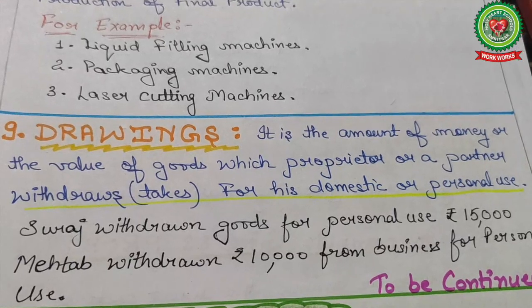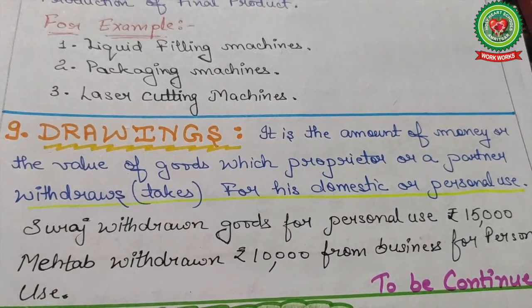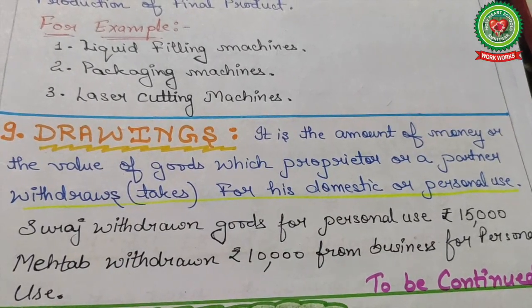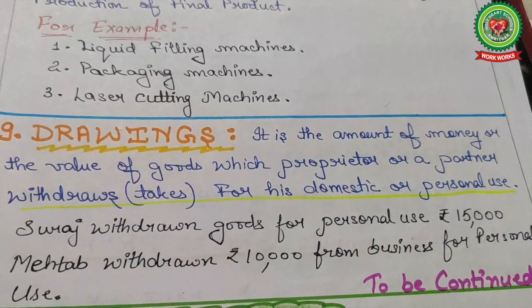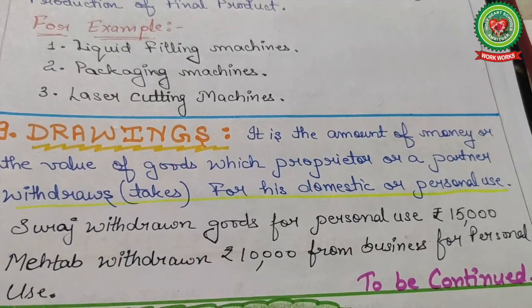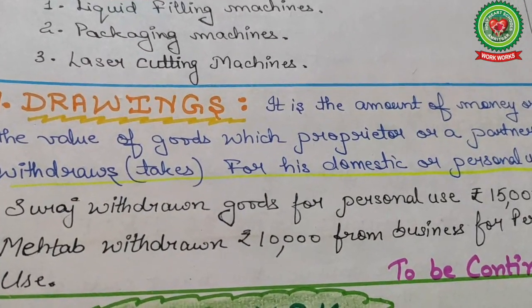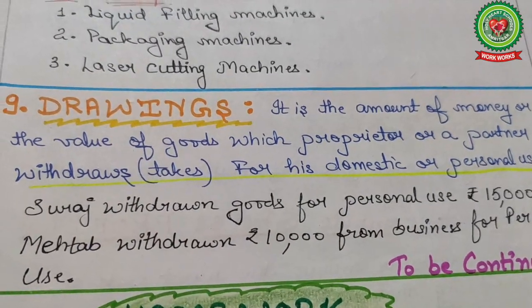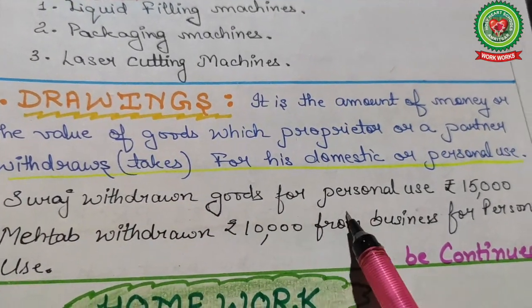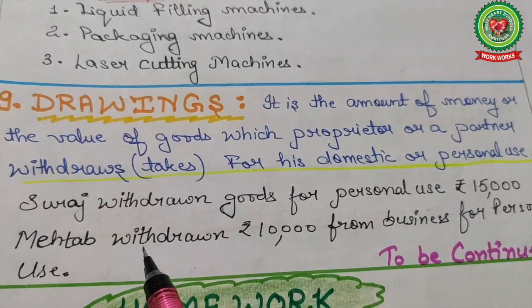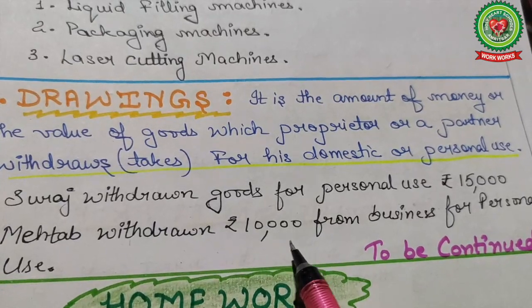Drawings. It is the amount of money or value of goods which a proprietor or a partner withdraws, means takes, for his domestic or personal use. Like example, Suraj withdrew goods for personal use of 15,000. Mehtab withdrew 10,000.